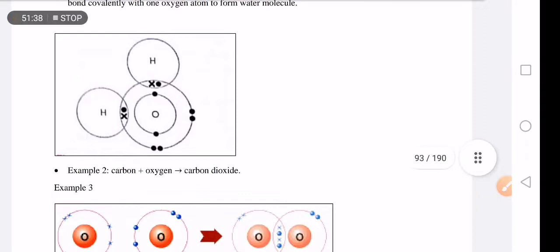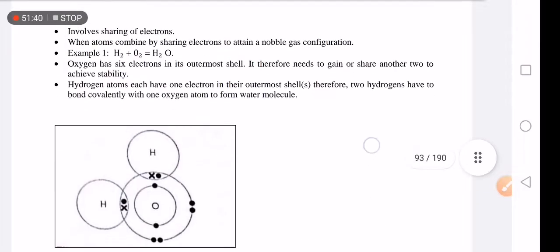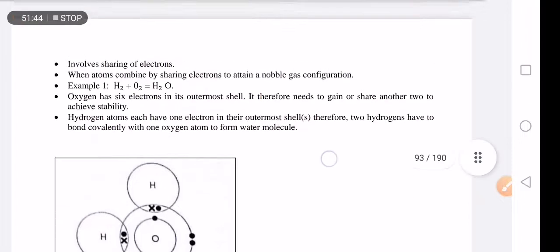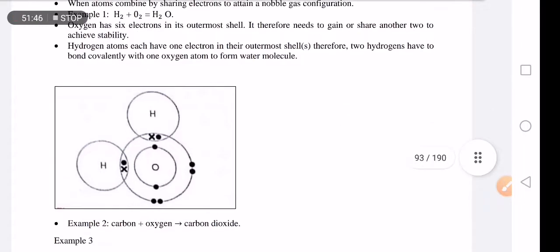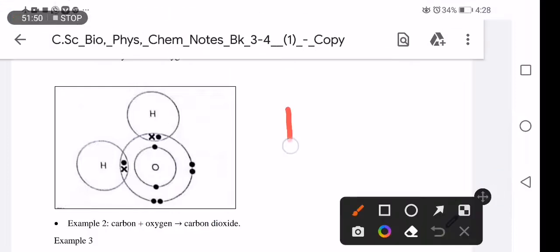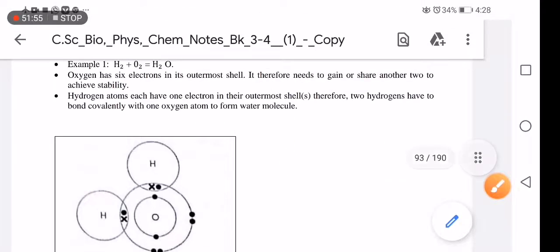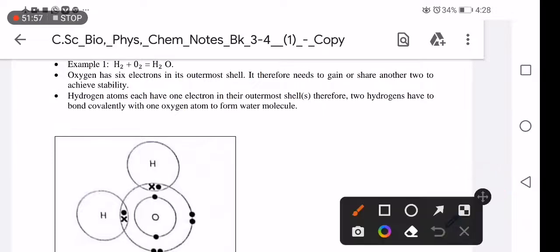Let us look at this example of covalent bonding. All compounds of covalent bonds are called molecules. So this is a water molecule. I think you are still following.